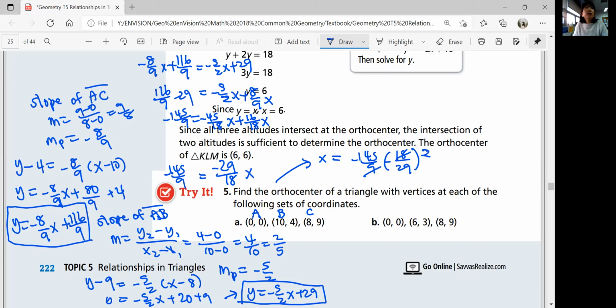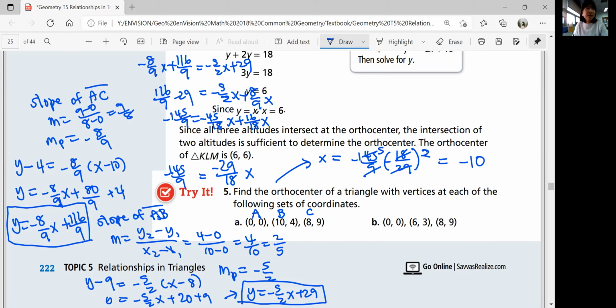And you can simplify that by 2. Can we simplify 145 by 29? Yes. 29 times 5 is 145. Ooh, so that becomes a pretty whole number, thank goodness, 10.